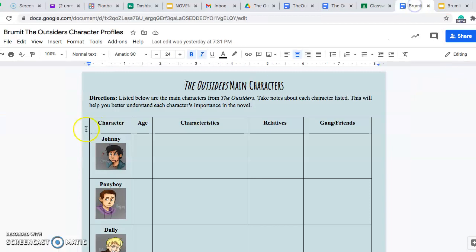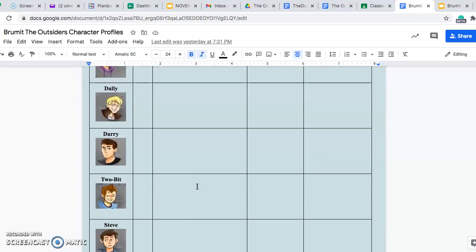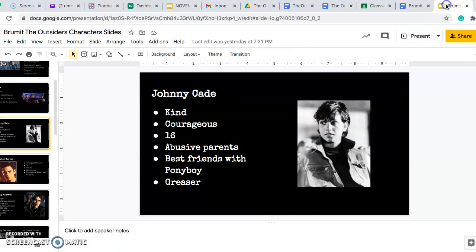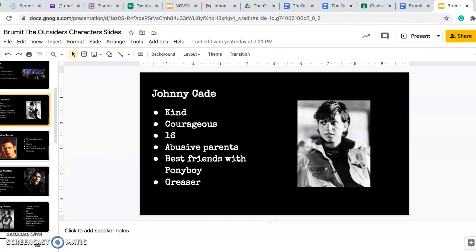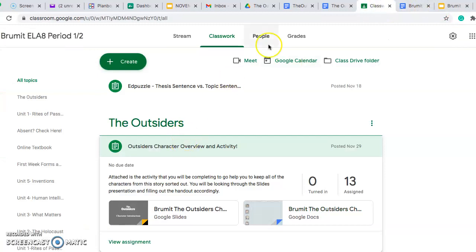So we're going to look back on our thing here. We're going to put his age, he's 16. His characteristics, he's kind and courageous. Relatives, his abusive family. And then the gang, he's greasers and best friends with Ponyboy. Okay, so you're just going to go through and do that for each of the characters. There is a slide for each character in our story.